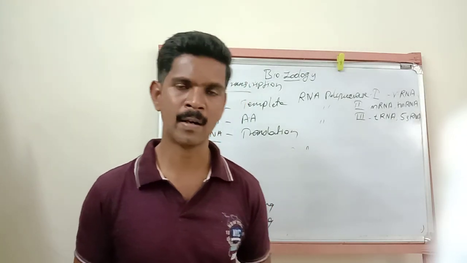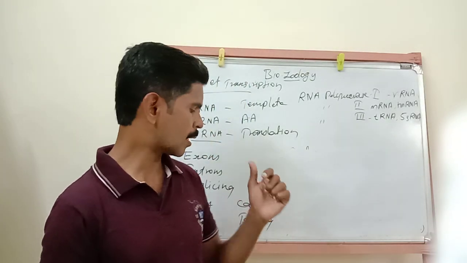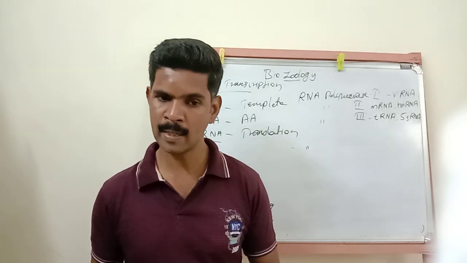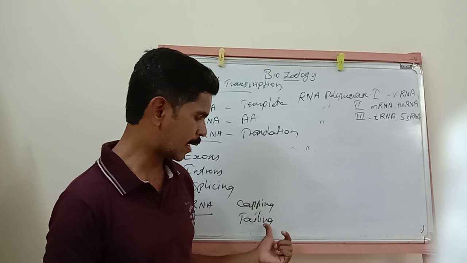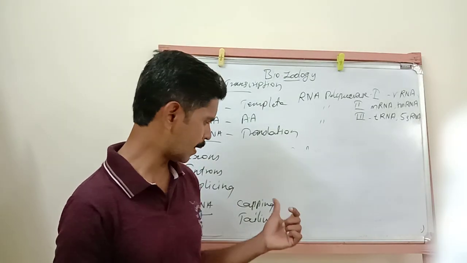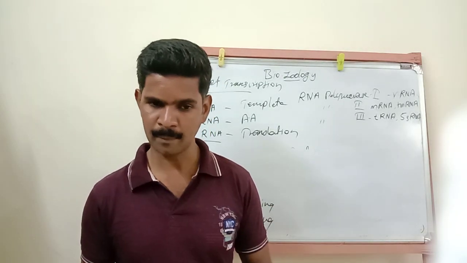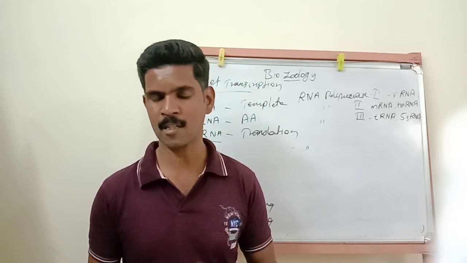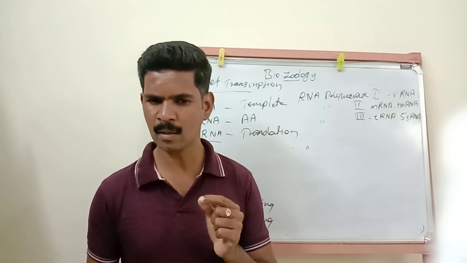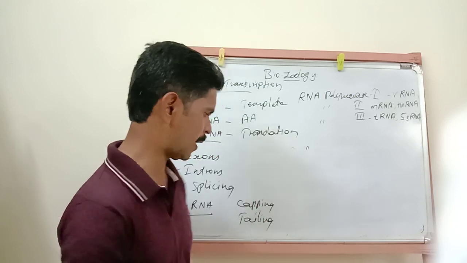One is called capping and the second one is called tailing. Here, capping means the adding of a methyl guanosine triphosphate.